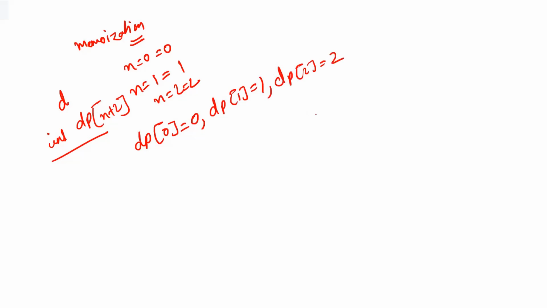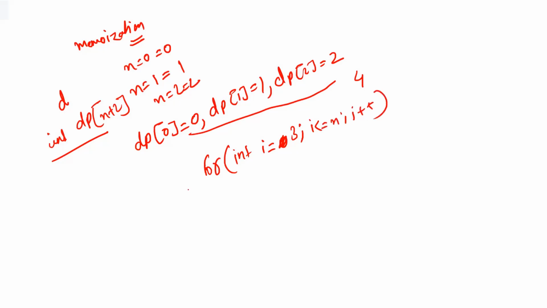And for any other value, for example, the input given by the user is 4, let's suppose. So for this, we'll be taking a simple for loop. Up to here, we already have the values, right? So we'll be starting this loop from i equal to 3, i less than or equal to n, i plus plus. And in this dp array itself, we are going to store our calculation so that we are not doing the repetitive work again and again.